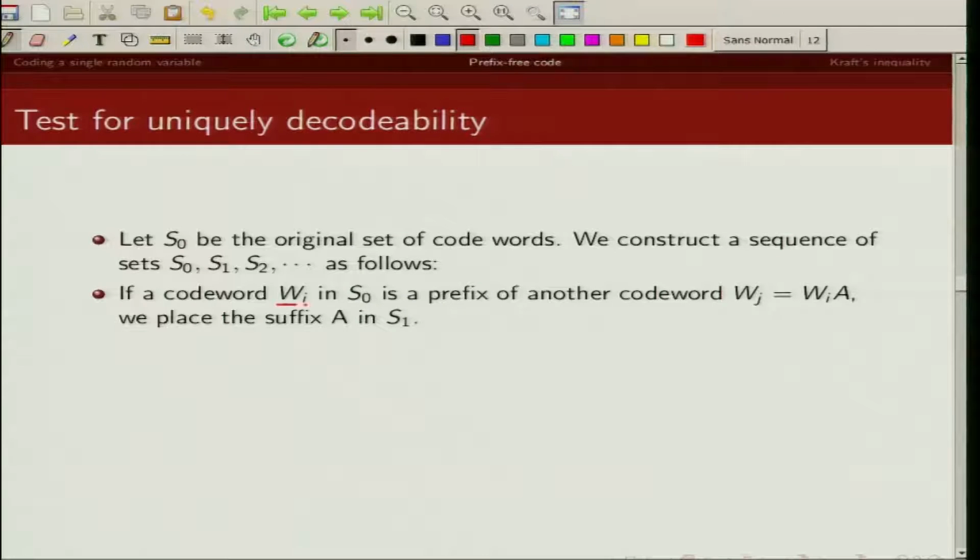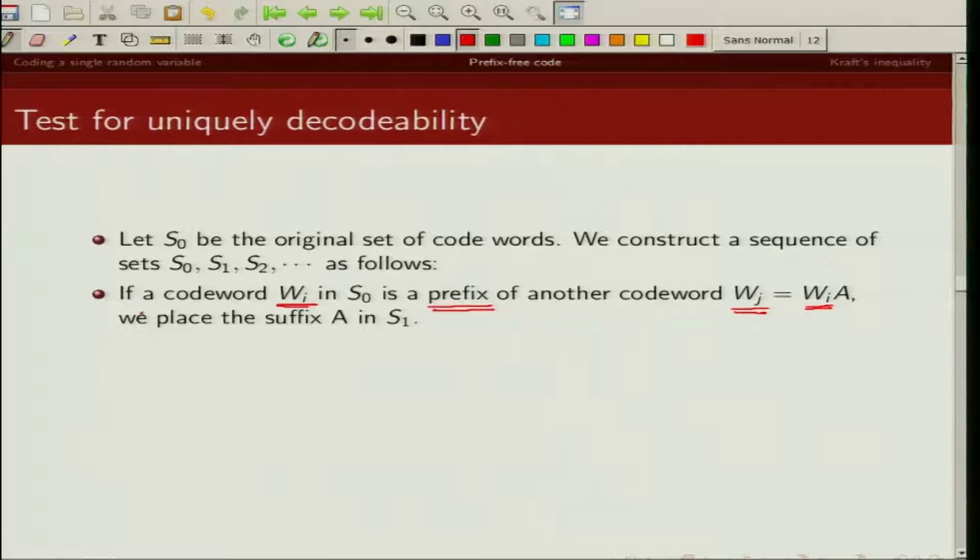If a code word WI in S0 is a prefix of another code word, then we would have another code word WJ of the form WIA, where WI is a code word in S0 and A is some suffix in S1.